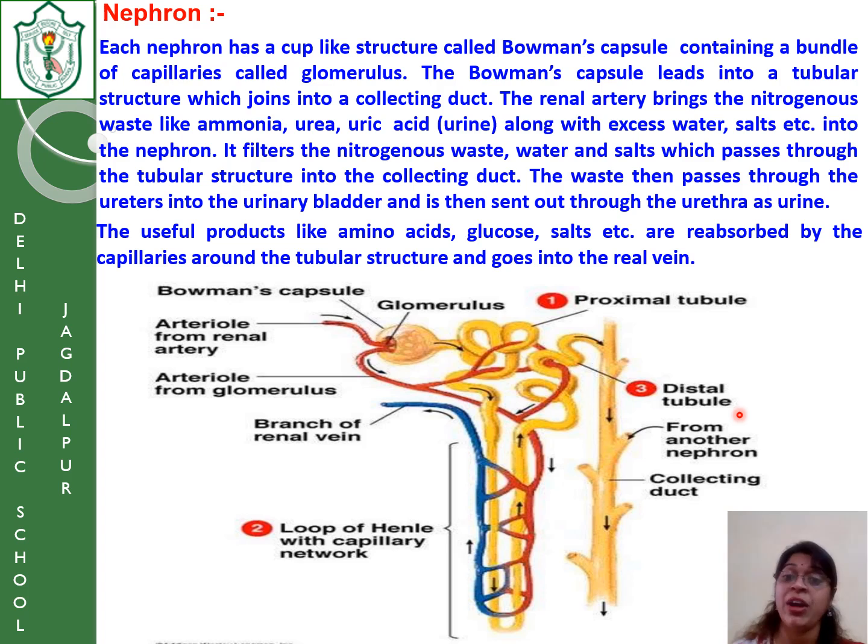But where will you get this functional kidney? If the patient has a blood relative, or if the blood, tissues, and many things match with the patient, that person can donate one kidney, since to have a healthy life, we can survive on one kidney also. So one kidney we can donate. One kidney somebody donates and we transplant into the patient's body. If everything functions, that kidney starts working for the patient.